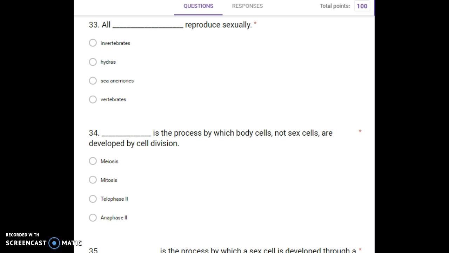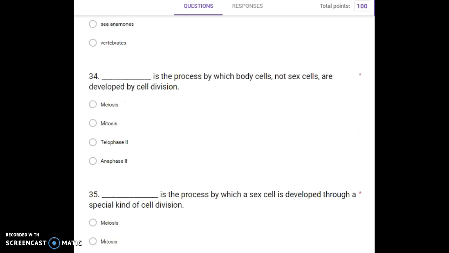Invertebrates, hydras, sea anemones, vertebrates. Number 34. Blank is the process by which body cells, not sex cells, are developed by cell division. Meiosis, mitosis, telophase 2, anaphase 2.